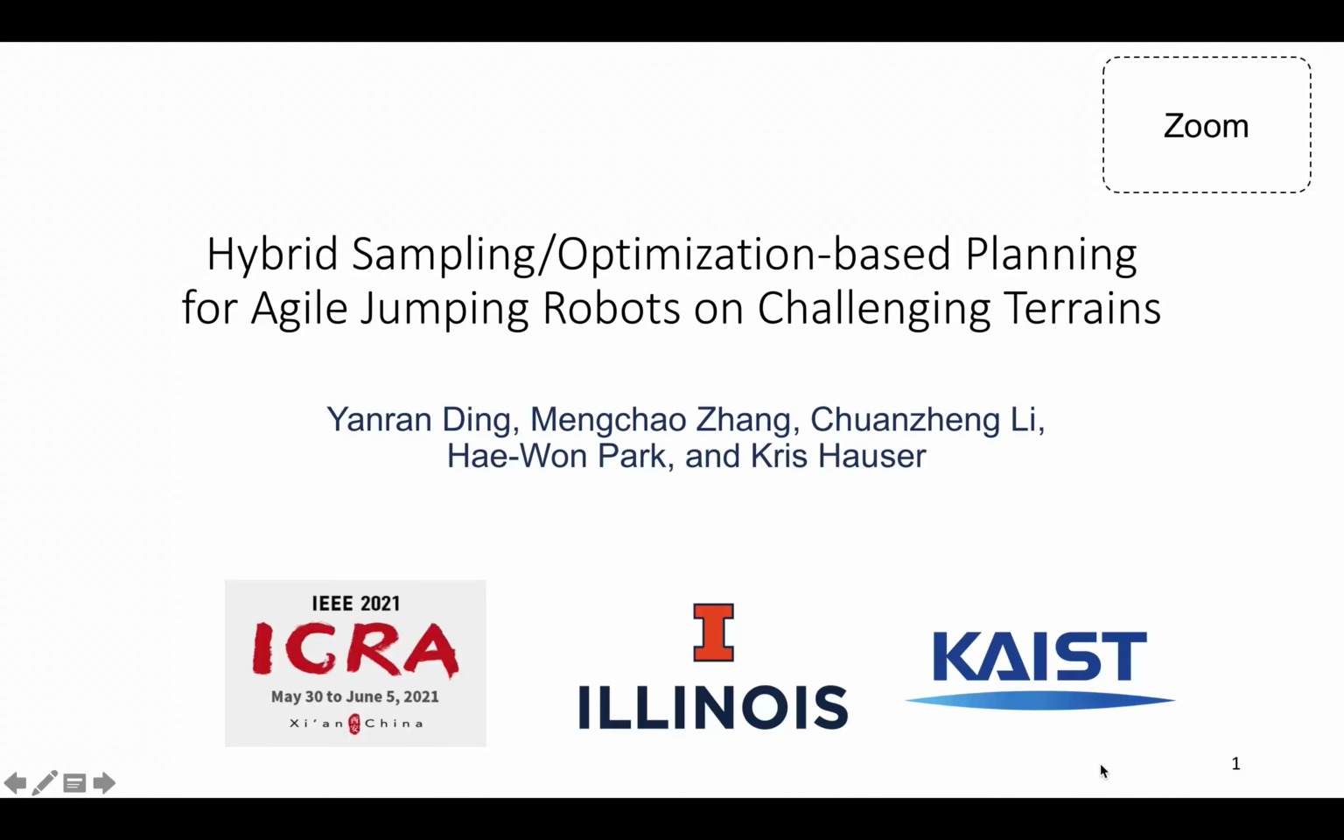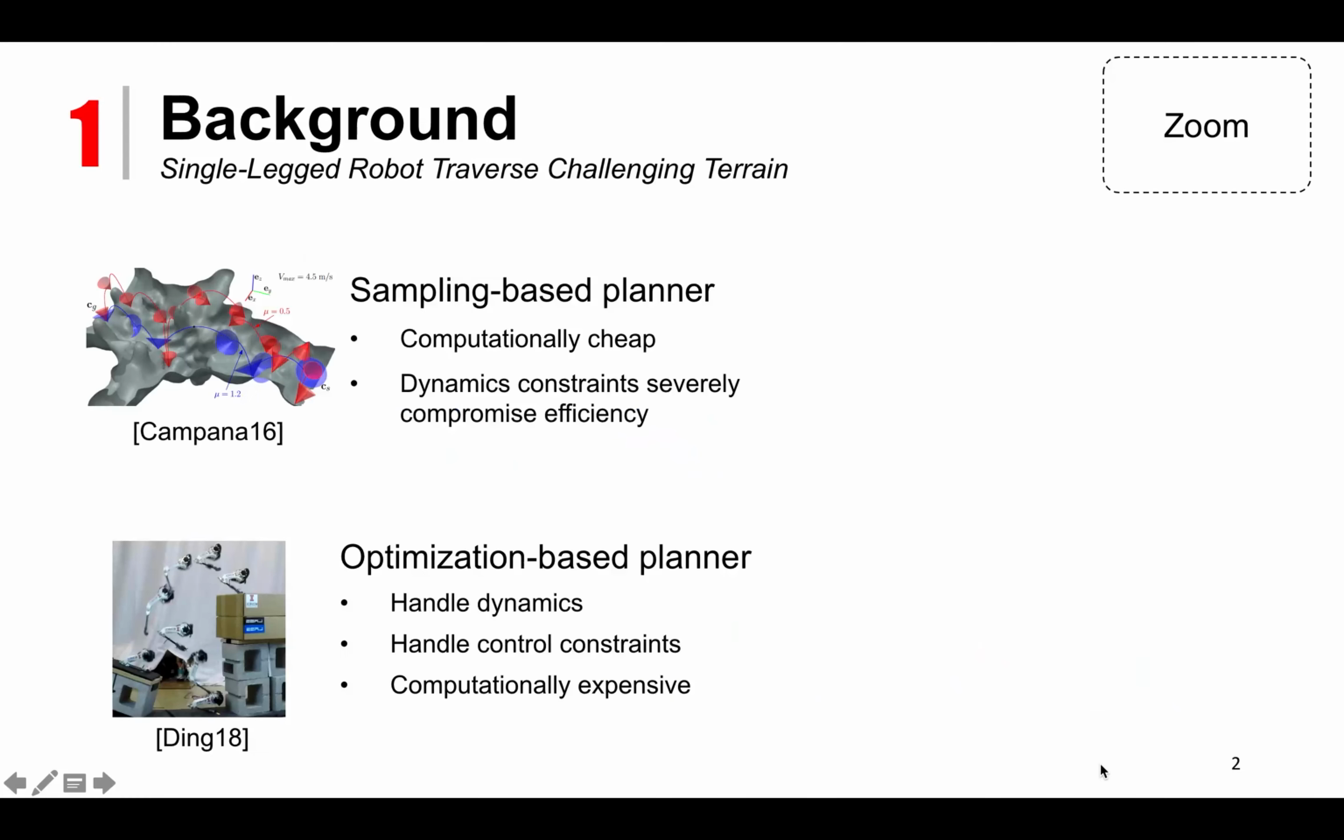Hi, the title of today's talk is Hybrid Sampling Optimization-Based Planning for Agile Jumping Robots on Challenging Terrains. Legged animals such as squirrels have the unique advantage of making jumps to overcome challenging terrains. They are able to traverse terrains with large height differences and wide gaps.